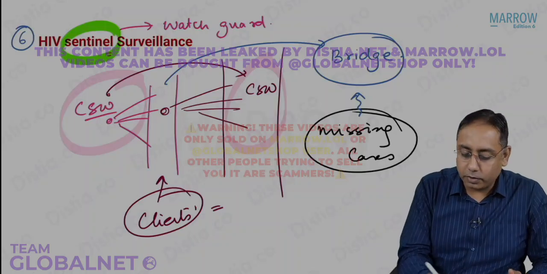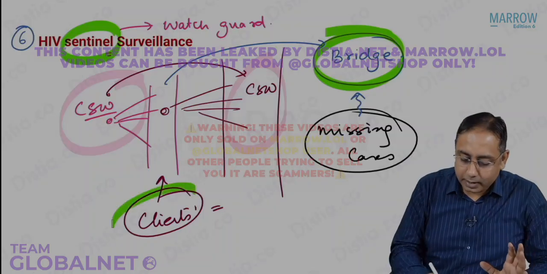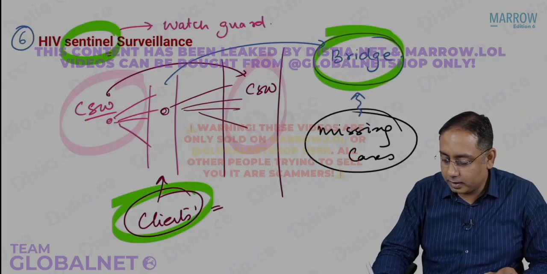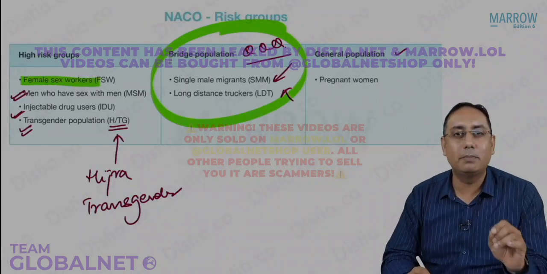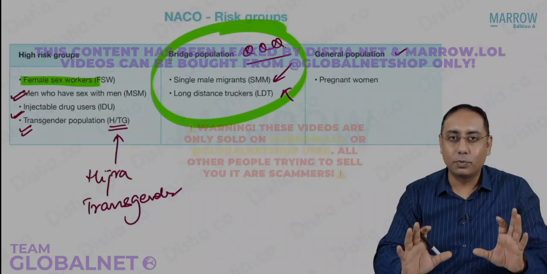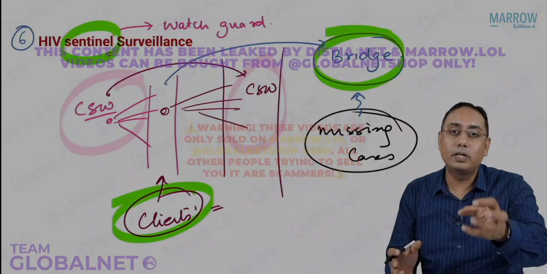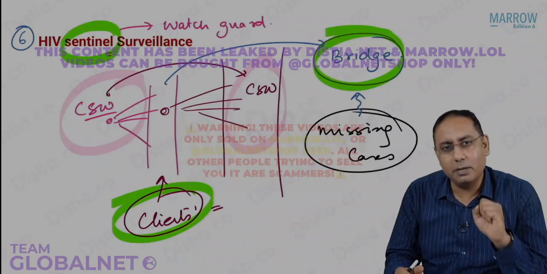So what the government wanted was to do sentinel surveillance. That means to find what? To find the bridge population or the missing cases, or to find the clients. You already know that these are called the high risk groups. That is the bridge population, the single male migrants, the truck drivers who will be exposed to the high risk groups. That is what we mean by this. So now to find the bridge population, what is the method? How will you find the clients everywhere? How are you going to find the single male migrants?